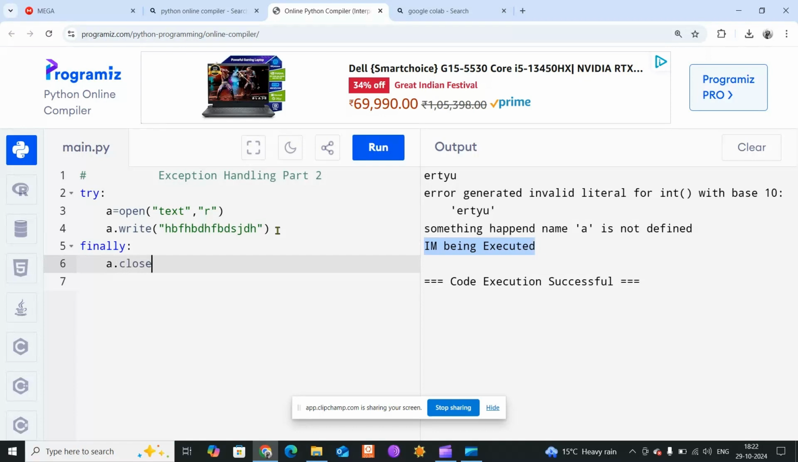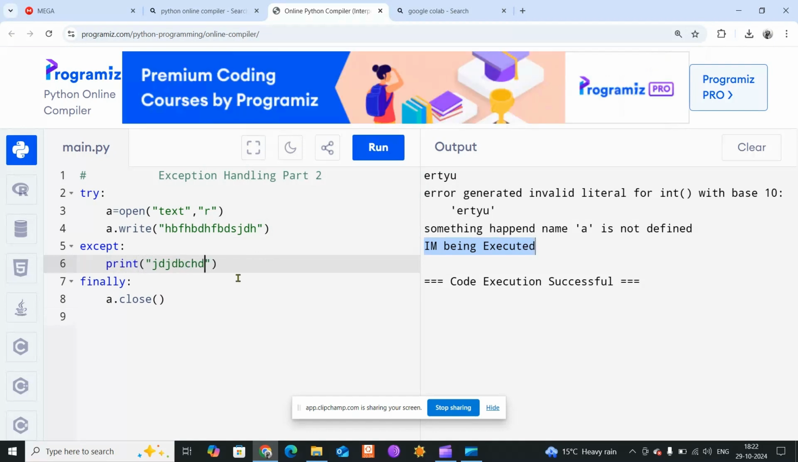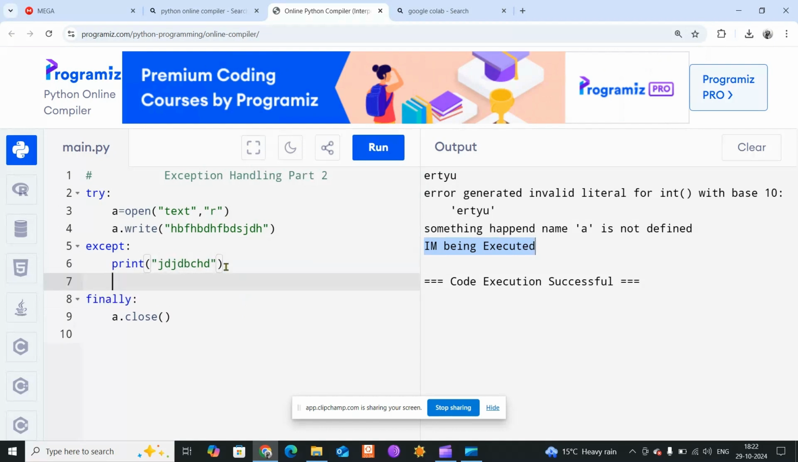That means I have to close this file. And here I can perform some other operations, and I will say except, and here I will say print, can't write, something like this. After that, since you are not able to write but you can read, here I am trying to read the file, I will say dot read, right? Something like this. That means I will read the file here.